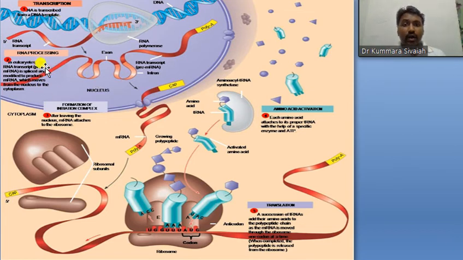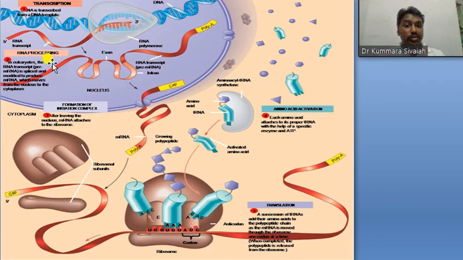So this is how it happens. See, this is DNA. So transcription: formation of mRNA from DNA, formation of RNA from DNA, is called transcription. Then these transcribed materials will mature after that.